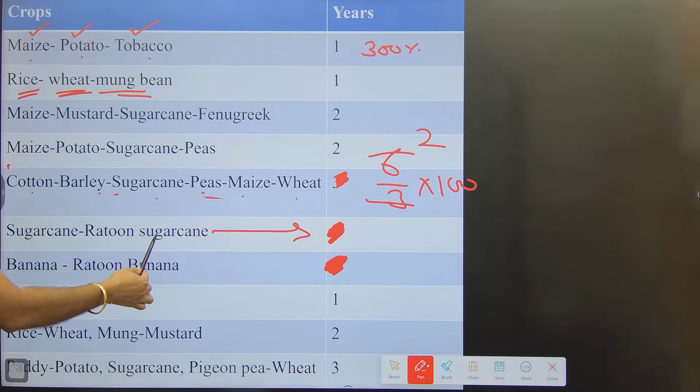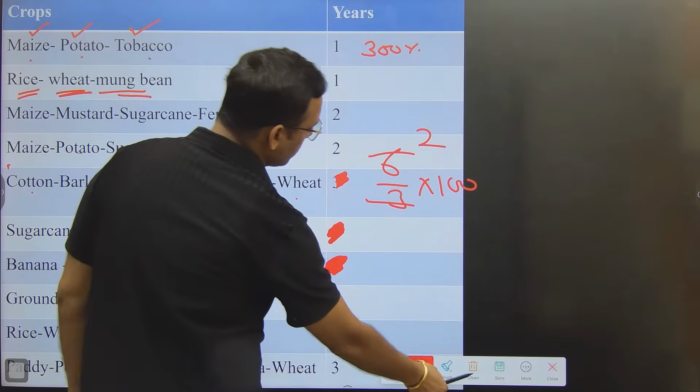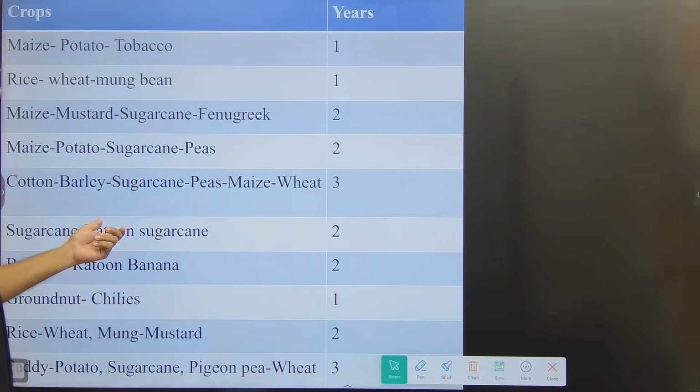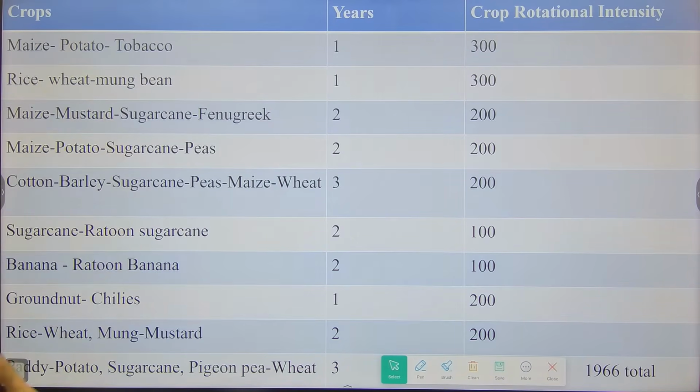Sugarcane, ratoon sugarcane. So sugarcane and ratoon sugarcane will be considered for 2 years. So 2 by 2 means it will be 100%. I hope you guys are able to understand cropping intensity as well as crop rotation intensity.